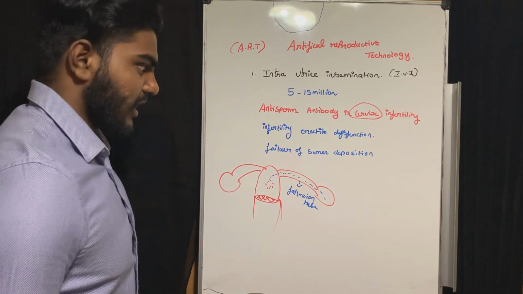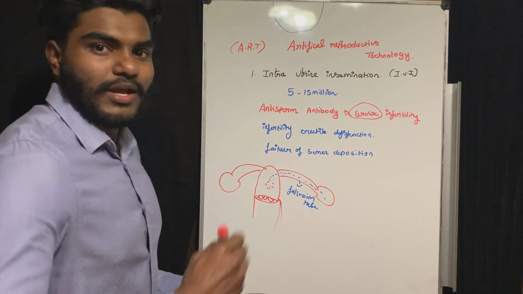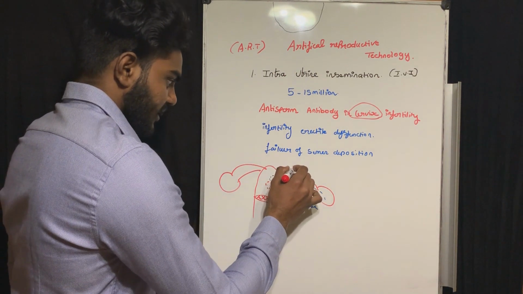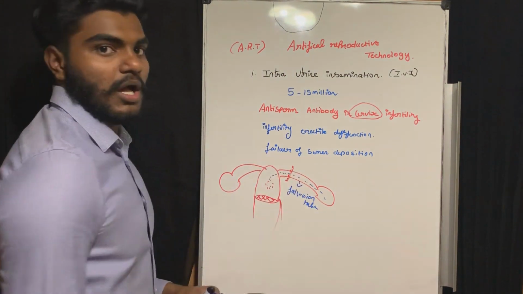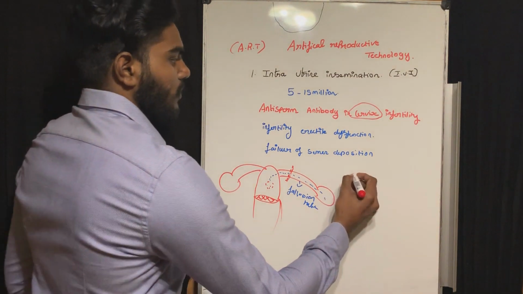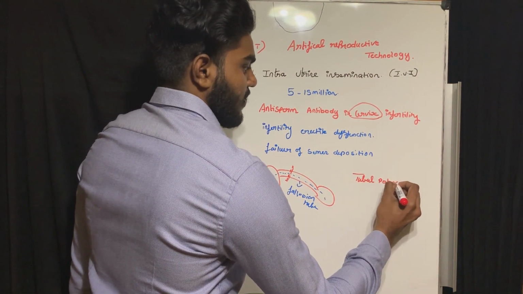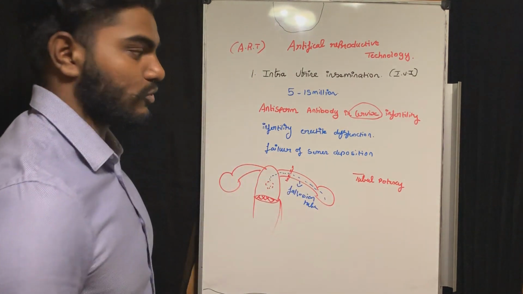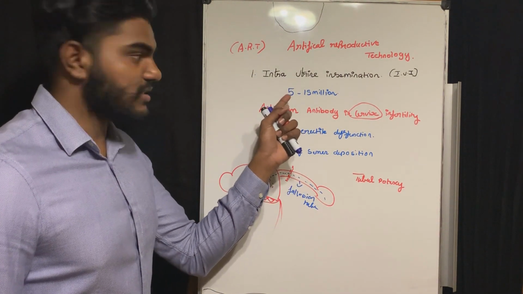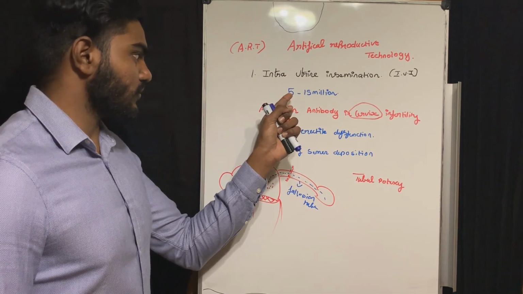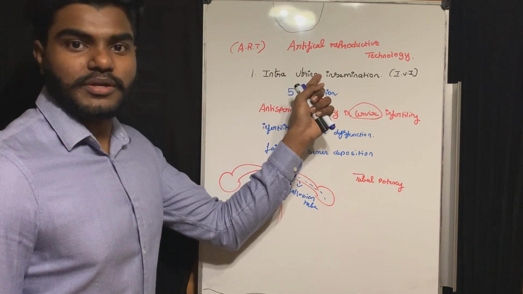Now, if the patient has any adhesion formation, meaning any blockage in the fallopian tube, that is the first thing, tubal patency, a problem in the fallopian tube. The next thing, if the sperm count is less than 5 million. I already told you for 5 to 15 million we use intrauterine insemination.